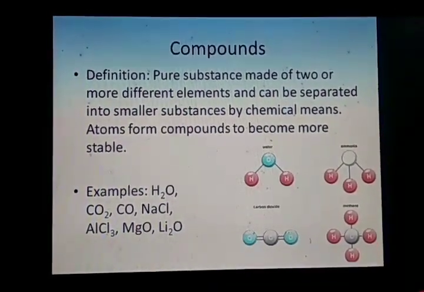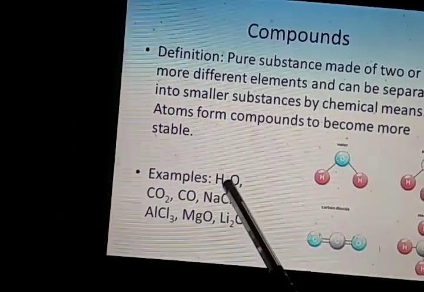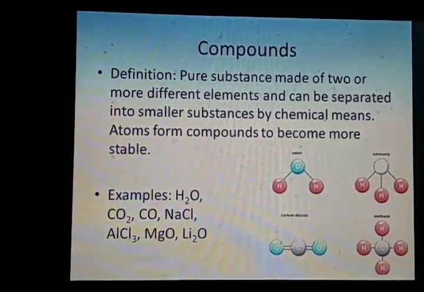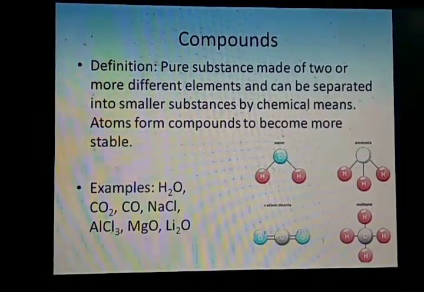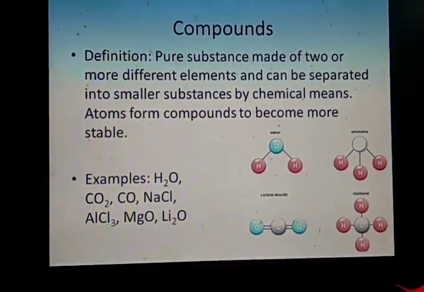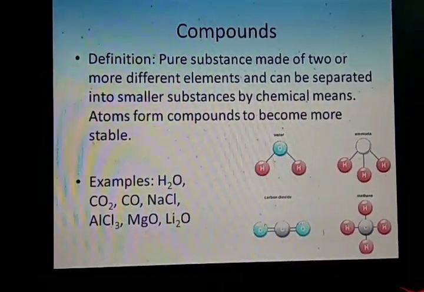As we have seen, the water molecule is a molecule of a compound. Now here let us see the definition. A pure substance made up of two or more different elements that can be separated into smaller substances by chemical means. These atoms form compounds to become more stable.